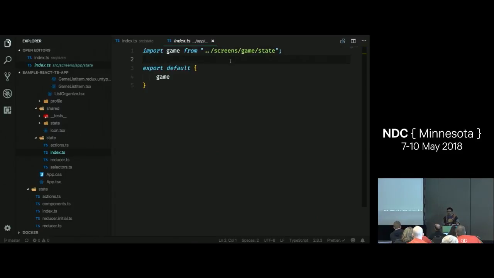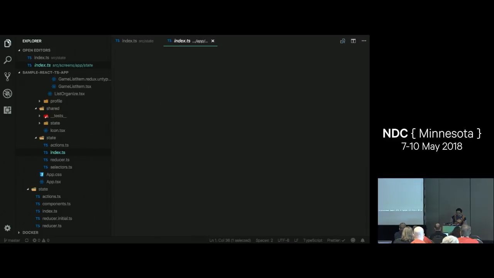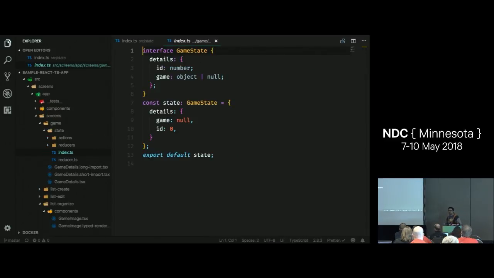So this is our app state. I have a game property on it. That's from my subscreen game. You could imagine here that I have multiple subscreens, like my list organize page, my list edit page, my list create page. They're all going to have their own state, and I'm going to export them right here. Let's go farther down. Now we've reached the bottom, and the bottom is the one that has the interface. So this is my game screen state, and my game screen state has a details property.